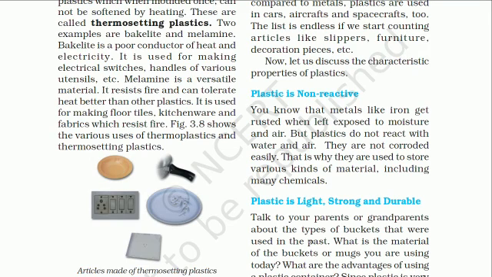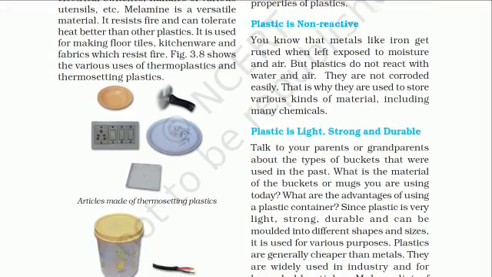You know that metals like iron get rusted. We know that iron things get rusted when they are kept in moisture and air. But plastic does not react with water and air. They are not corroded easily, which means they do not get rusted easily. Corroded we have studied earlier. That is why they are used to store various kinds of materials, including many chemicals. That's why they are used to store so many things.